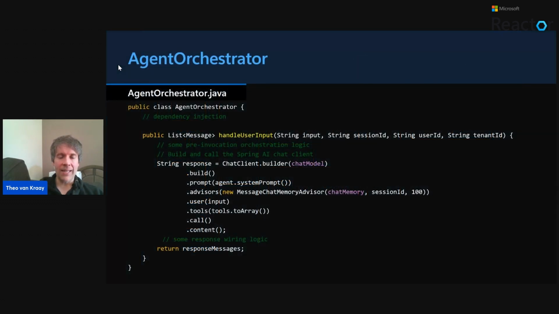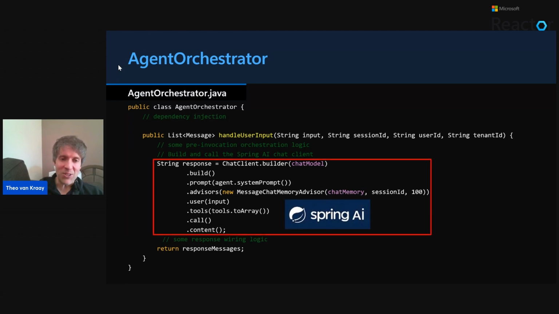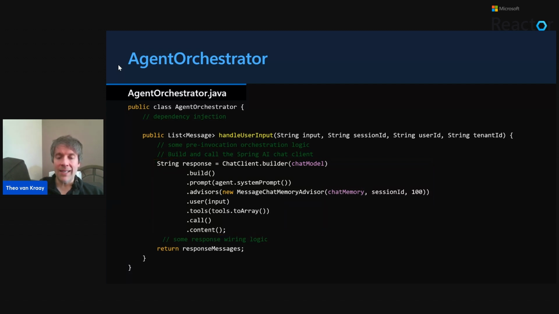So the key class in this sample is this thing called Agent Orchestrator. I stripped out some of the dependency injection stuff here, and pre-invocation logic and response wiring logic, because the main thing where the magic is done is with the chat client, an abstraction out of Spring AI that allows you to call a bunch of methods that are able to do some pretty cool stuff. And in this class, you can pretty much see all of these patterns in one place being implemented.